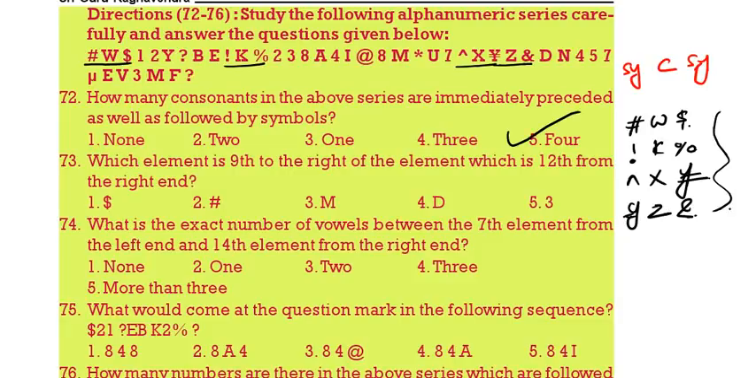The option is 5. Which of the following is 9th to the right of 12th from the right? That means third from the right. So which is third from the right? M. M is the correct answer.